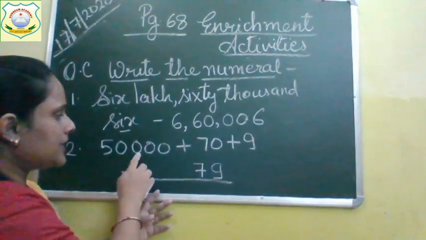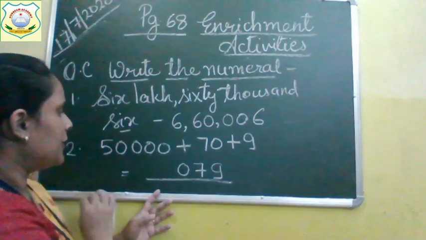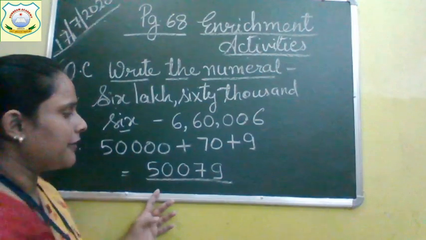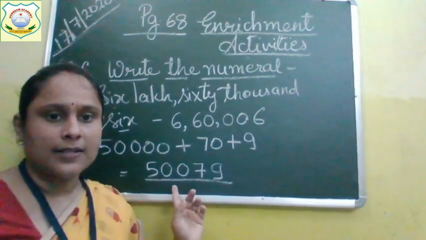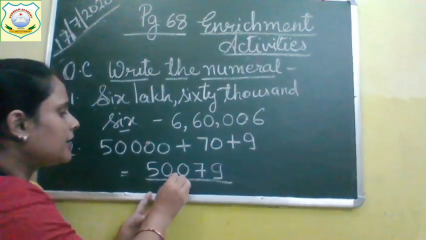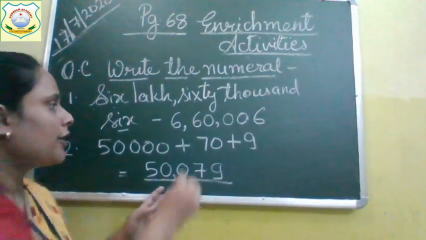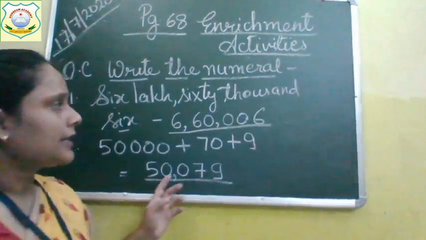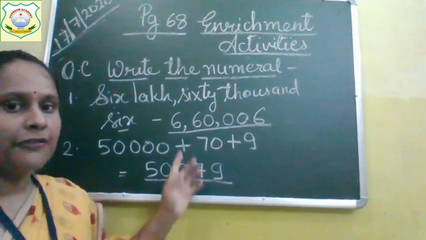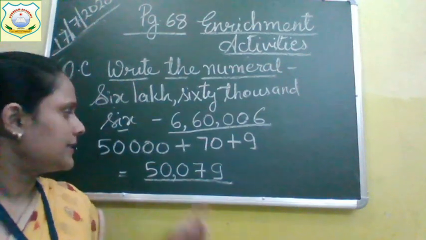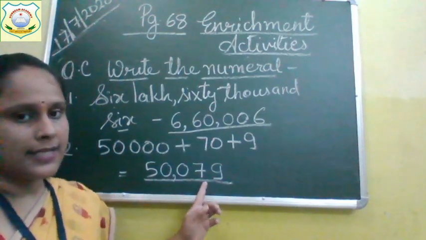Now, which number is in thousands place? 0. And again it is 0 and 5. So, how much is the number? It's 50,079. Write it, all of you. First answer is 6,60,006 and second answer is 50,079.